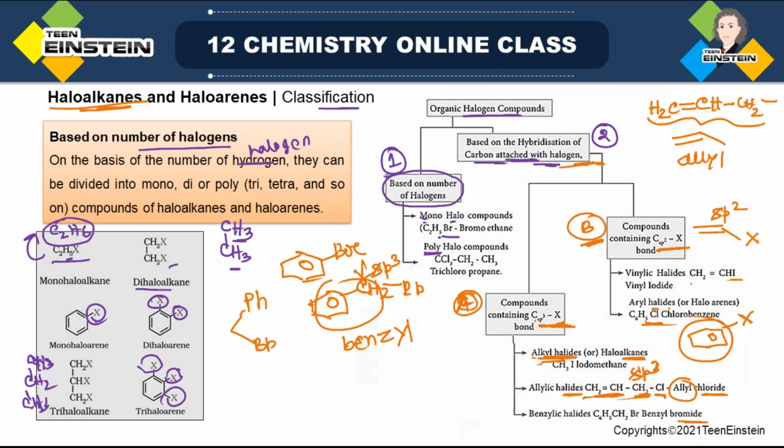Normally, if you follow this general term, aryl halide, first you write aryl, that is phenyl, and then chloride. Okay, phenyl chloride. But there is also another way we can express the name, chlorobenzene. Fine. But in both cases the common point is that the halogen is attached to sp2 hybridized carbon. Fine. Any doubt?